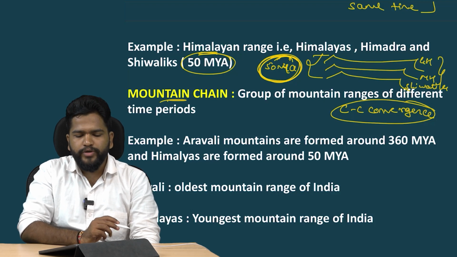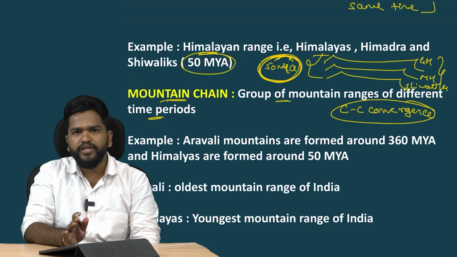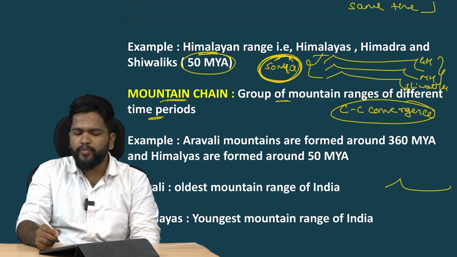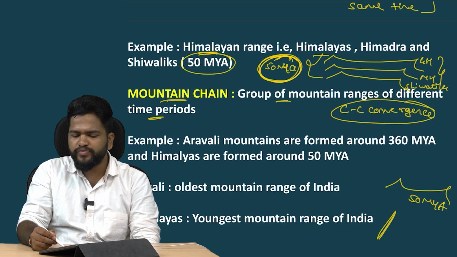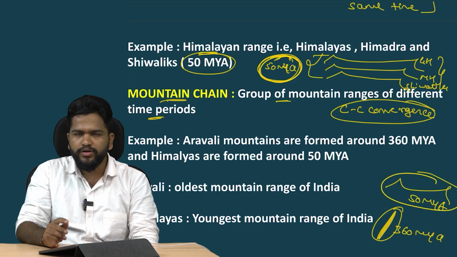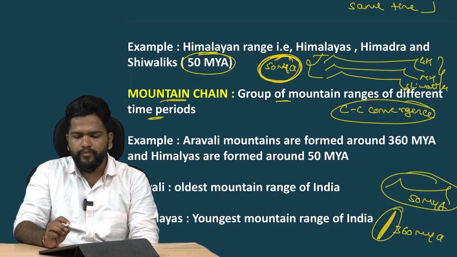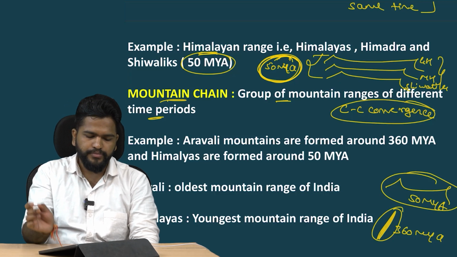And then what about a mountain chain? It is a group of mountain ranges formed at different time periods. For example, the Himalayas were formed 50 million years ago, whereas the Aravalis, which we can see in the Indian region near Punjab and Haryana, were formed around 360 million years ago. So the time period is different, hence these are known as mountain chains. Mountain chains means different time periods, whereas mountain ranges means the same process with the same time period.